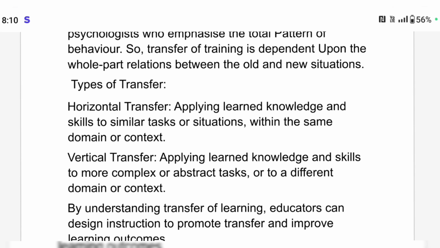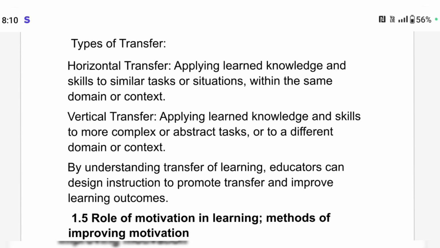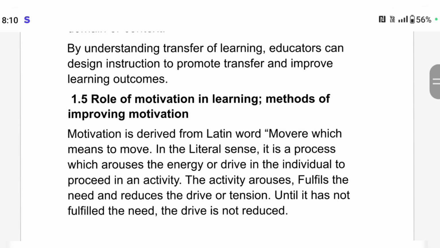Coming to the types of transfer: horizontal transfer and vertical transfer. Horizontal means applying the learned knowledge and skills to a similar task or situation within the same domain or context. Vertical means applying the learned knowledge and skills to more complex or abstract tasks or a different domain or context. So by understanding transfer of learning, educators can design instruction to promote transfer and